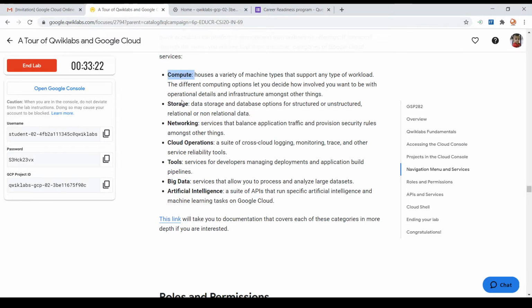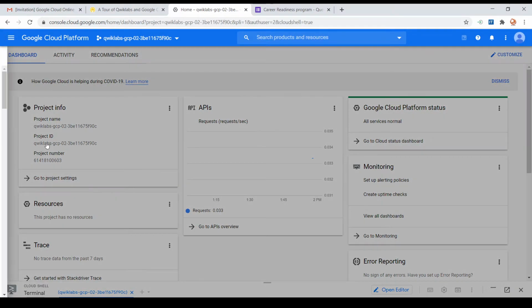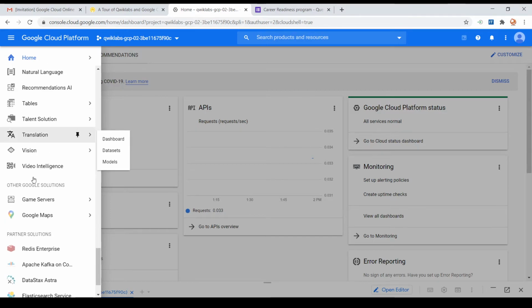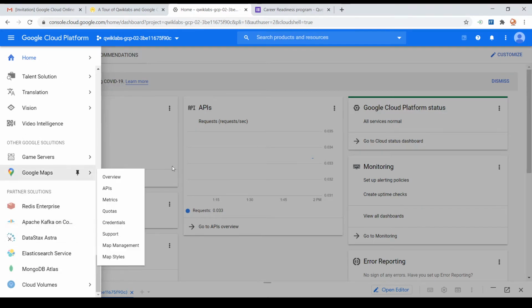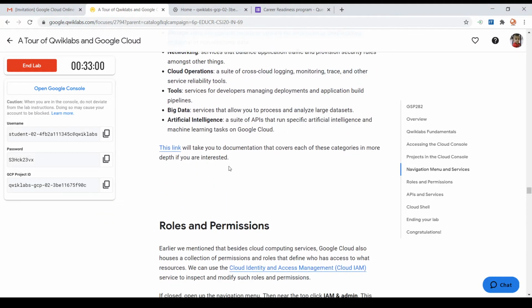One is a compute category, storage category, networking category, cloud operations, big data tools, and artificial intelligence. There are some more options on the navigation panel. When you navigate to the down part, you can see some third-party agency APIs or third-party agency services. So all these things can be found in the navigation part.